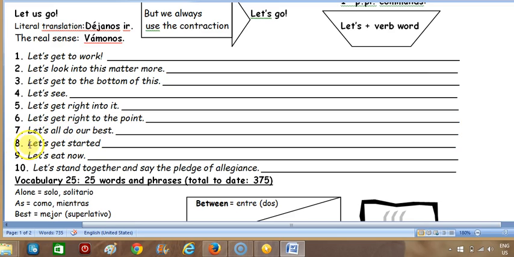Okay. Number eight, let's get started. Empecemos. And then number nine, let's eat now. I think you can translate that without any problem. Number 10, let's stand together and say the Pledge of Allegiance. So the Pledge of Allegiance is the Jura la Bandera.